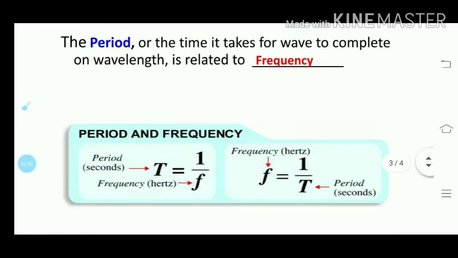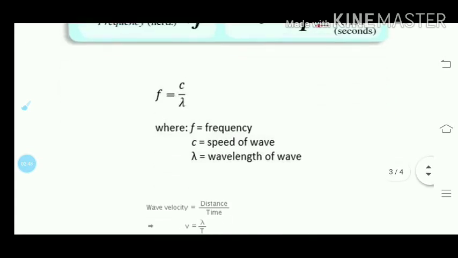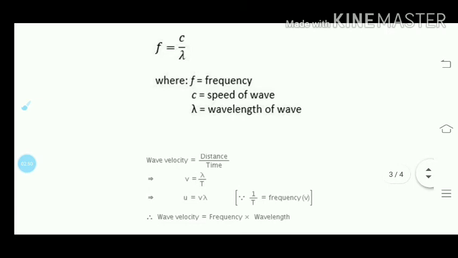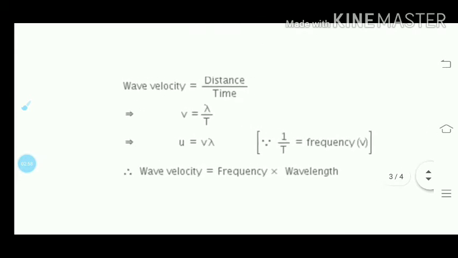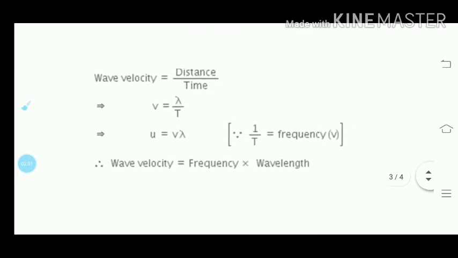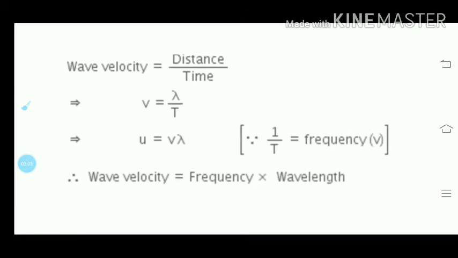Now the relation between time period and frequency is: time period is equal to 1 by f, or frequency is equal to 1 by T. We also know the wave velocity and wavelength relation, that is, wave velocity v is equal to lambda into frequency, and we will solve a few numericals on this.